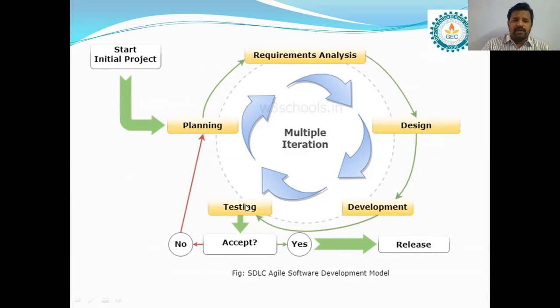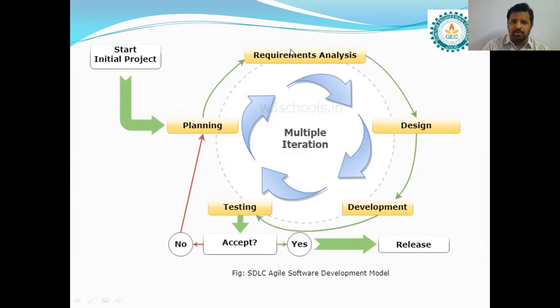Then we have to find out the errors. Suppose there are no errors, the code is accepted. Then the code is released to the market. Suppose there are errors, it is not accepted. Then go to the planning phase again. Then one iteration is completed. Then go for another iteration.